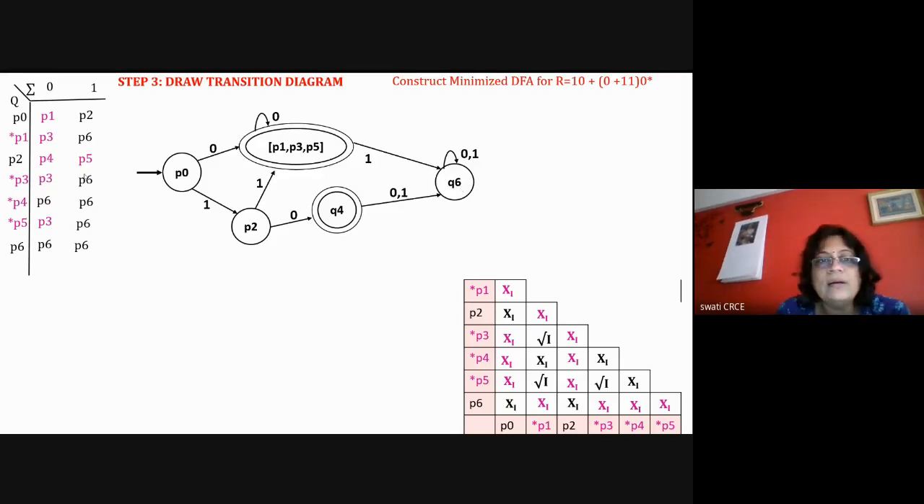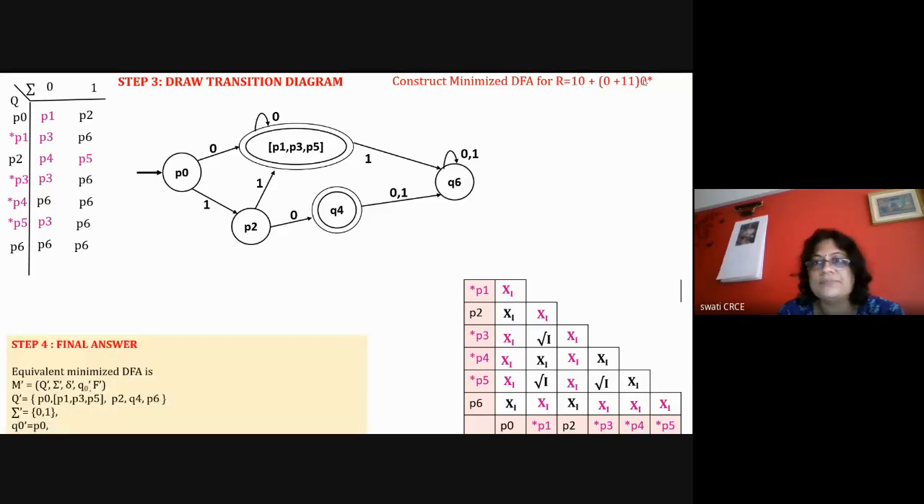Finally you can verify your answer for the minimized DFA. The expression is 10 or (0+1)1. So check for 10, it should go to the final state. 10 is going to the final state. With 0 and 1, 1 it should go to the final state. Either 0, it should go to the final state. With 10 it is going to the final state.